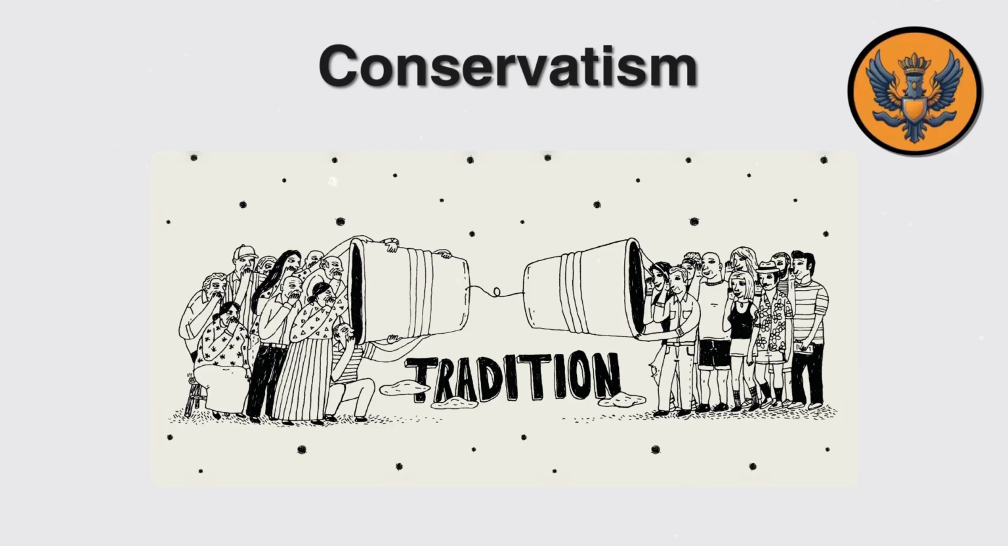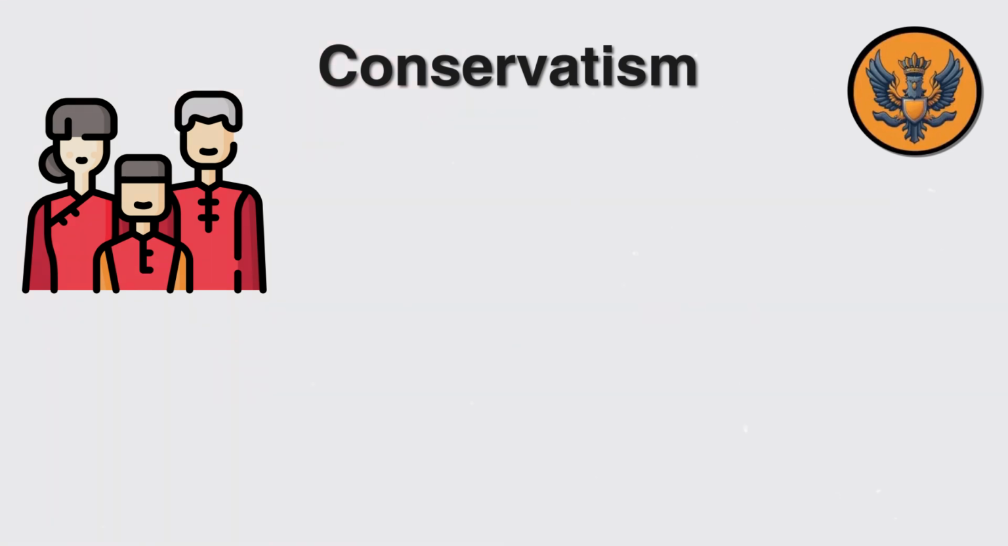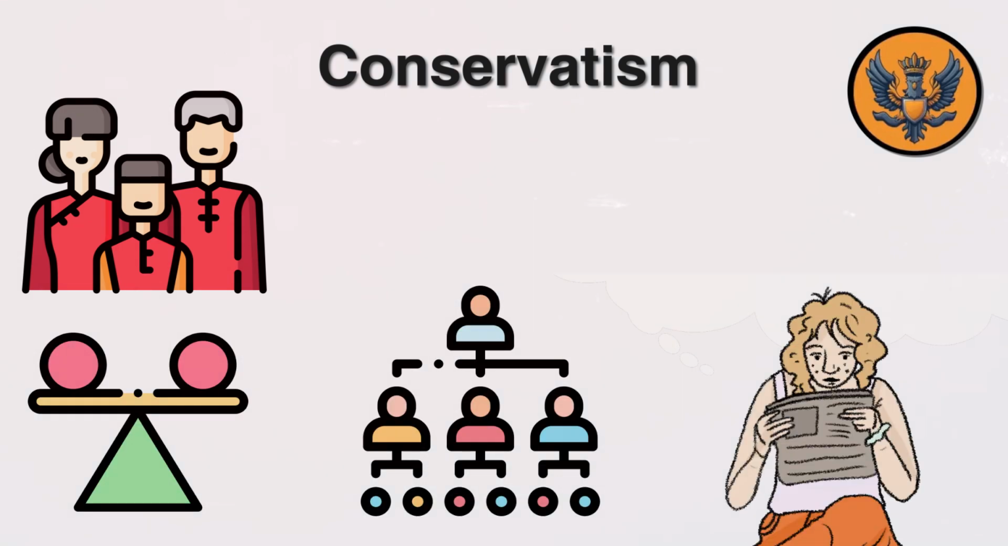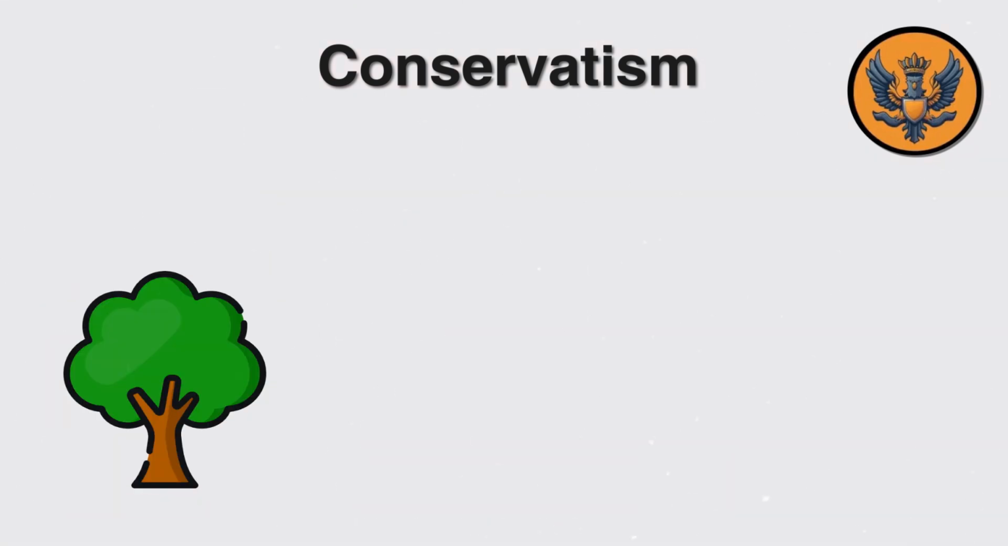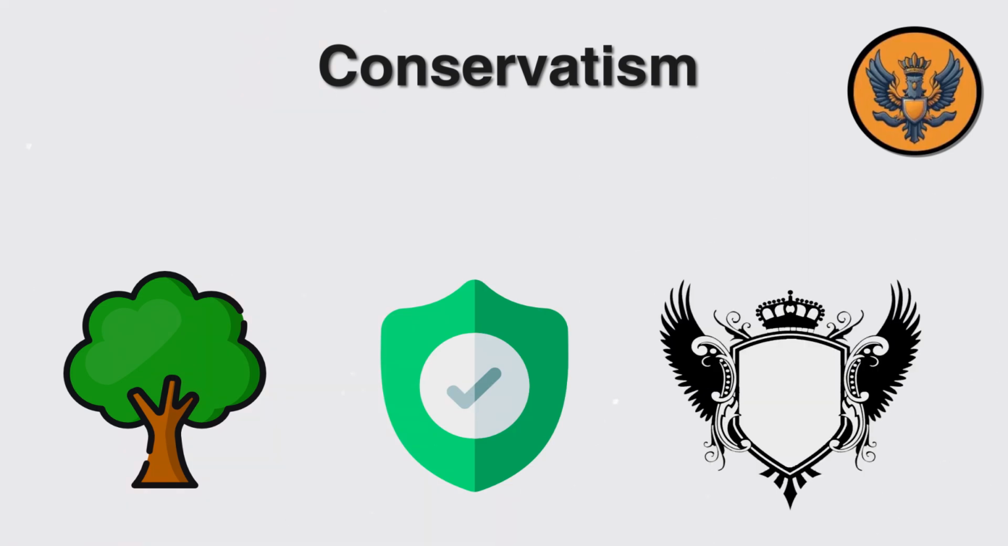Conservatism. Its role is the defender of tradition and social order. Its attributes are tradition, stability, hierarchy, prudence. Its main symbols are oak tree, shield, family crest.